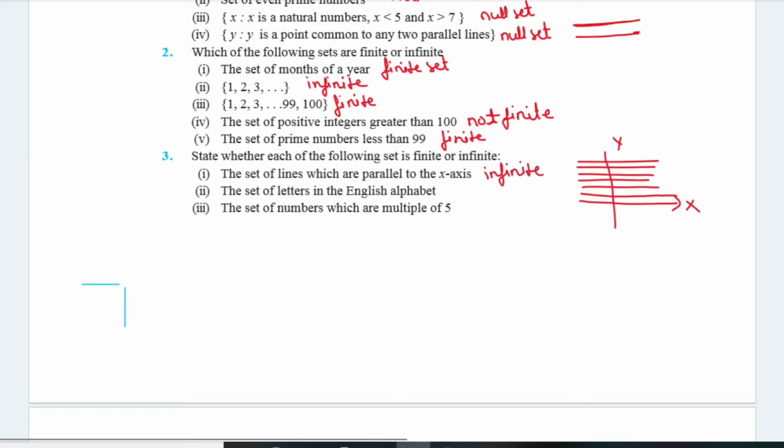Okay. The set of letters in the English alphabet, obviously 26 letters, finite set. The set of numbers which are multiples of 5. There are so many numbers which are multiples of 5, like 5, 10, 15, 20. There are a lot of them. That's why this set is an infinite set.